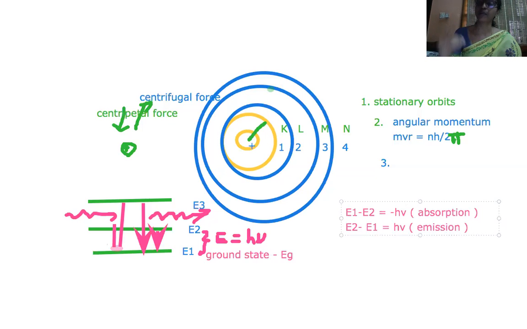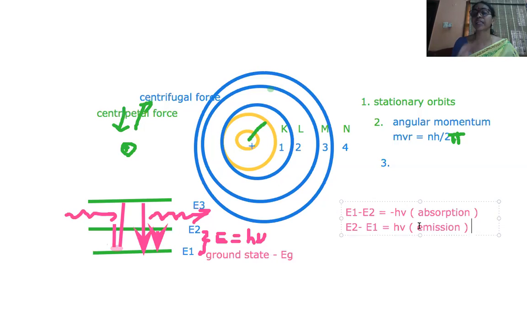So when energy is emitted and when energy is absorbed: when an electron jumps from a lower to a higher level, energy absorption takes place. When an electron jumps from a higher level to a lower level, emission will take place. So when absorption takes place, we see light intensity. If it is in the visible range, that is 400 nanometer to 700 nanometer, you can see the line formations. Their absorption spectrum we can see. If energy is emitted, we can see the emission. If it is in the visible region, you can see the line formation in the spectrum, and that comes under the emission spectrum. So we have different types of spectrums: absorption spectrum and emission spectrum.